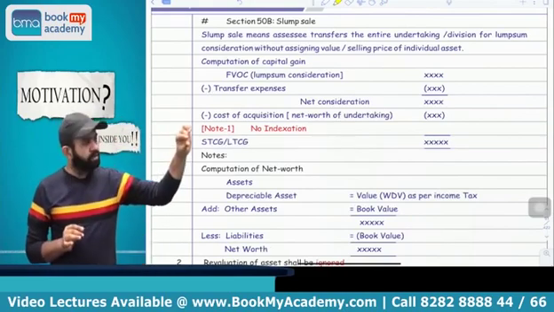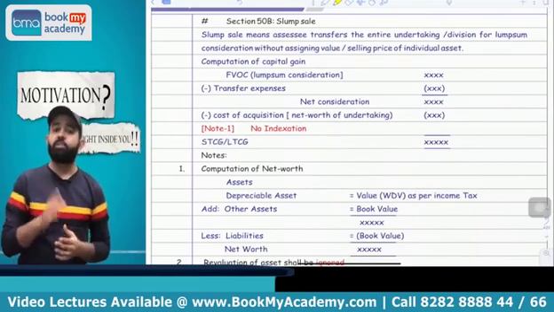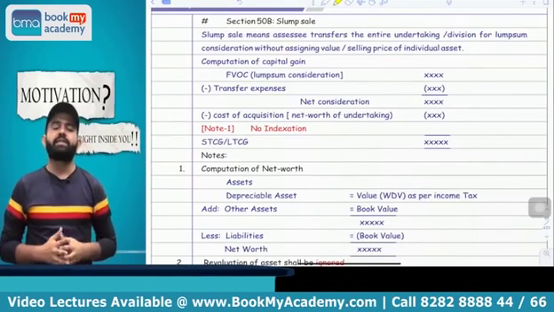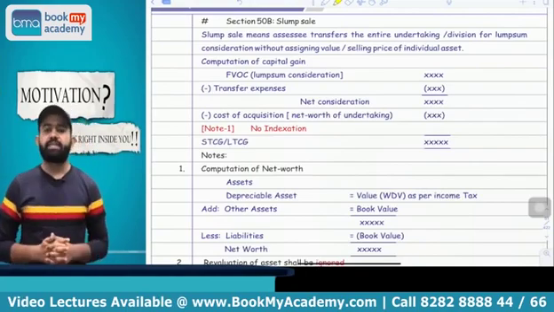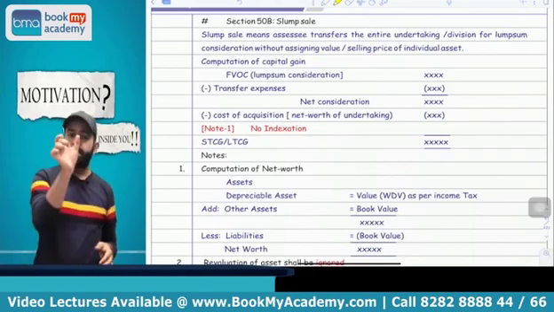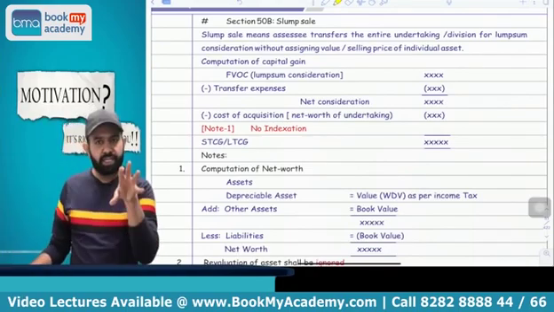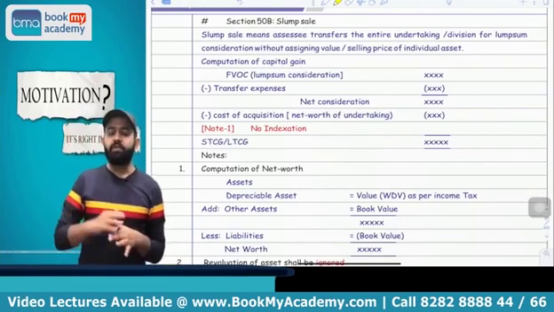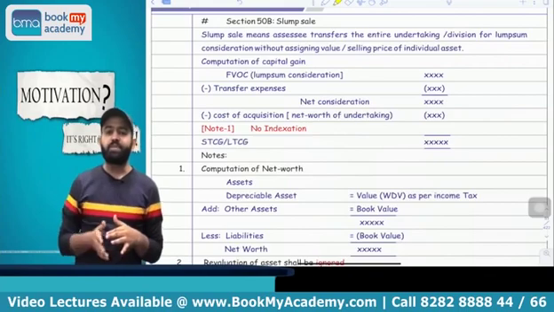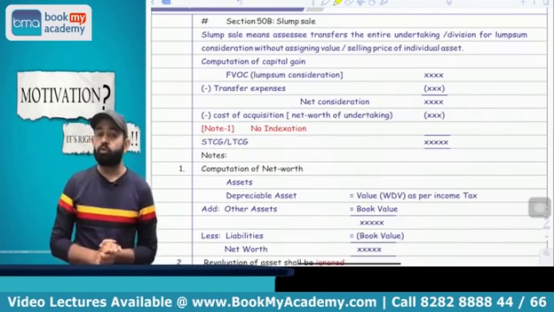For assets, there are two kinds: one is depreciable asset, the other is non-depreciable asset. For depreciable assets, you have to take the WDV as per the Income Tax Act, and for non-depreciable assets, just take the book value, and liabilities you have to reduce at book value. You will get your net worth. Now try to understand here. If your asset is revalued even 10 years, 6 years, 5 years, or 2 years ago, you have to remove the effect of the revaluation. Means the revaluation effect has to be removed.